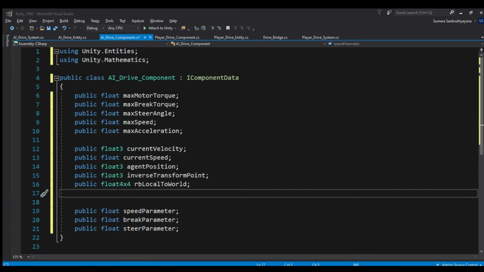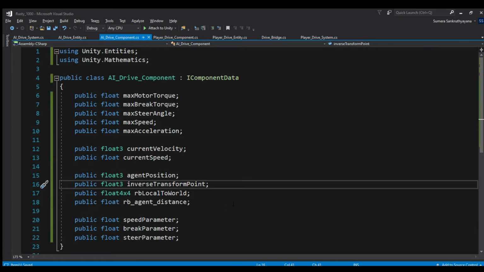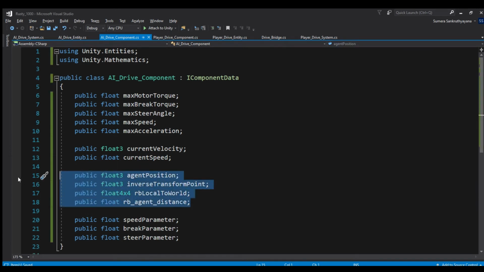We are going to pause our NavMesh agent movement if it ventures too far from our car. These are the set of new parameters that we will need. Let's save it. Let me change my AI drive component to struct as well.